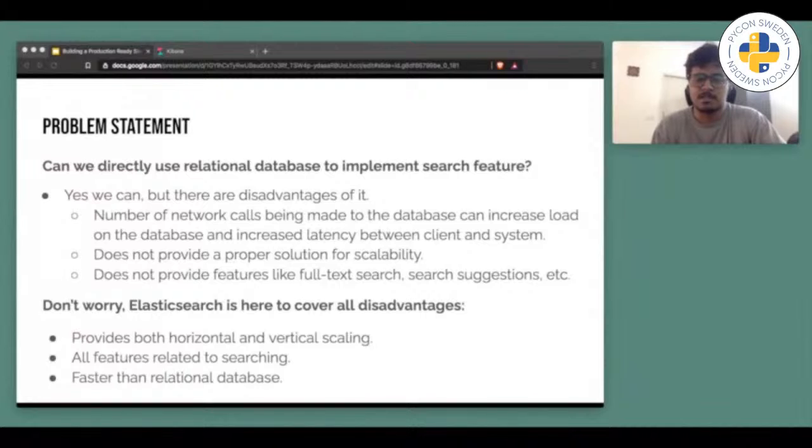Also, it provides vertical scaling, where you can increase the RAM and CPU of the machine on which Elasticsearch is running, and horizontal scaling as well, where you can increase the number of nodes and shards within the Elasticsearch cluster.